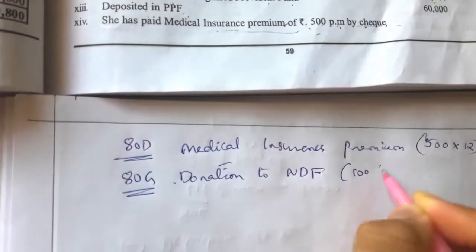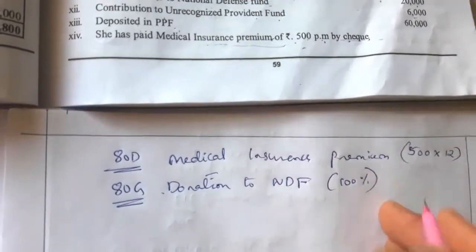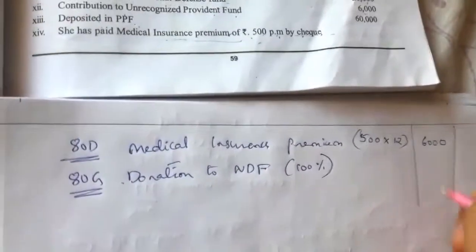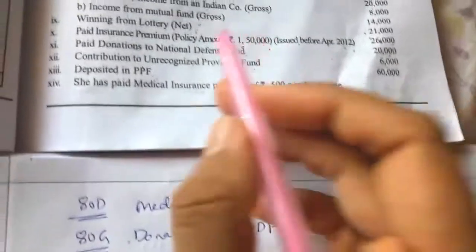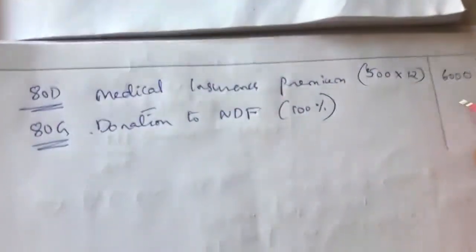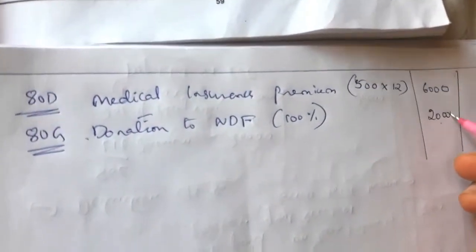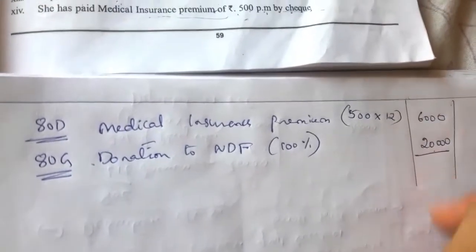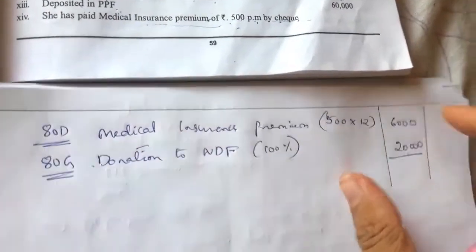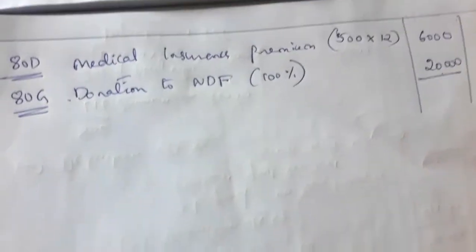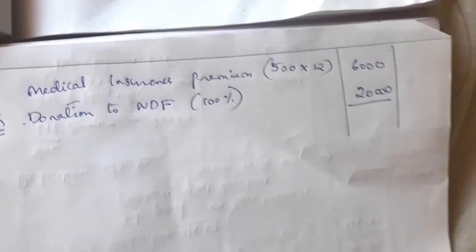That is without limit, 100%, so no need to calculate, directly you can take. Amount how much? 20,000. So total deduction under section 80: 20,000 plus 6,000 plus 86,000 comes to 1,12,000.